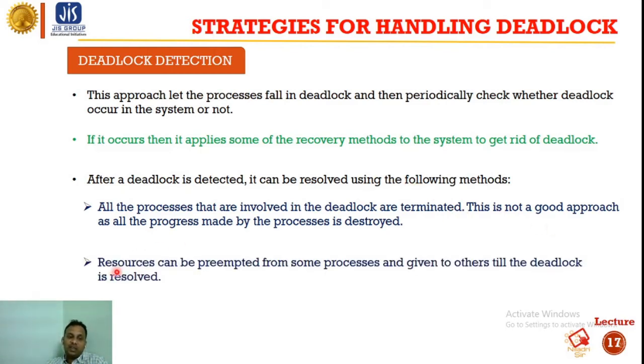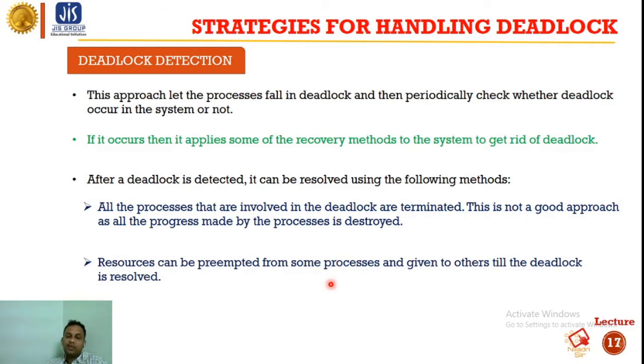The next one is that resources can be preempted from some processes and given to others until the deadlock is resolved. Another way to resolve the deadlock after detecting it is preemption of resources.